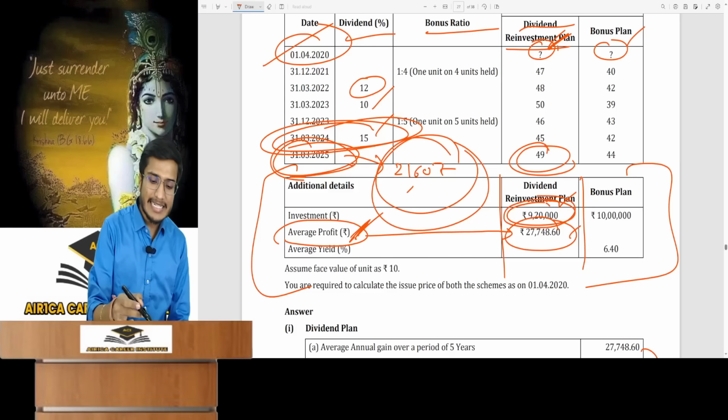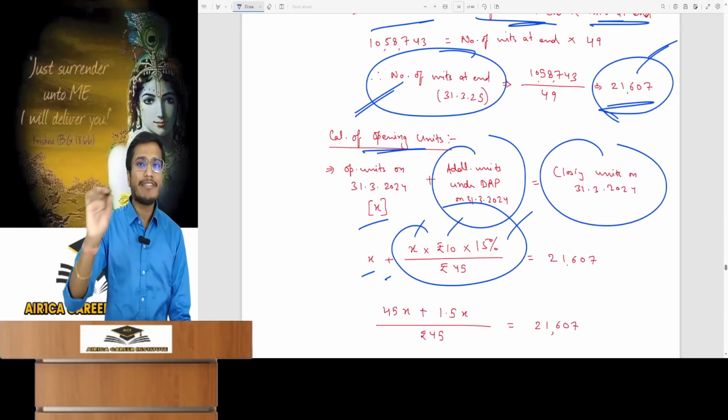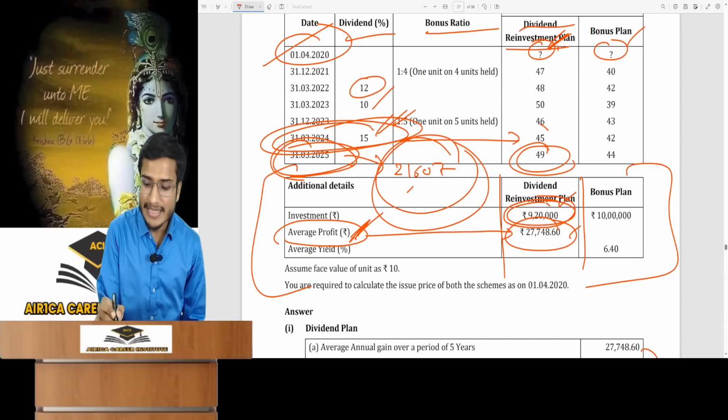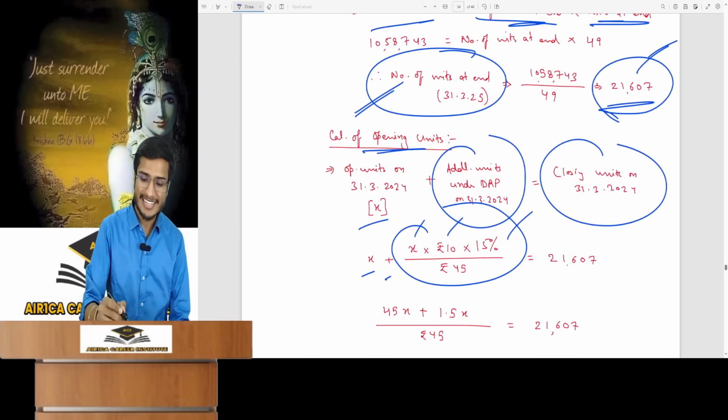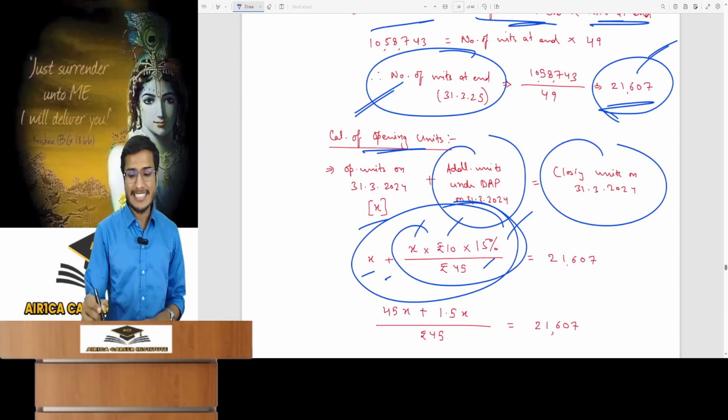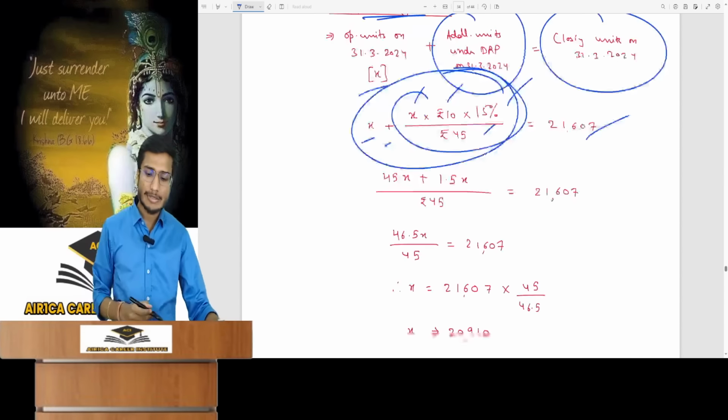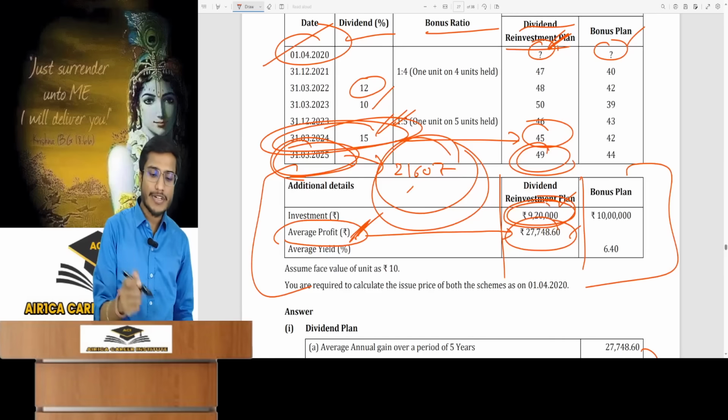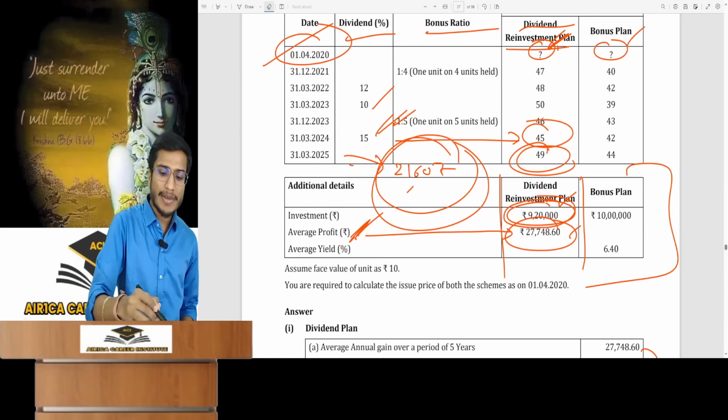How much dividend was received on this day? 15% divided by the NAV on that day, which was 45. These new units are issued. So the total units for today is 21607. Solving for X from this means you found out how many units were in the opening on 31st March 24.